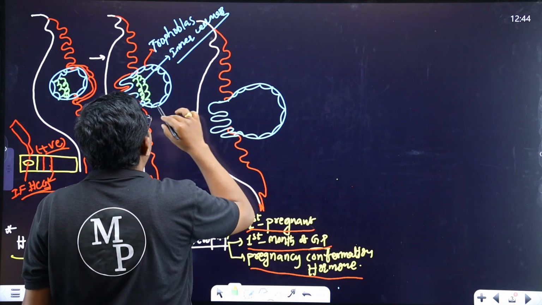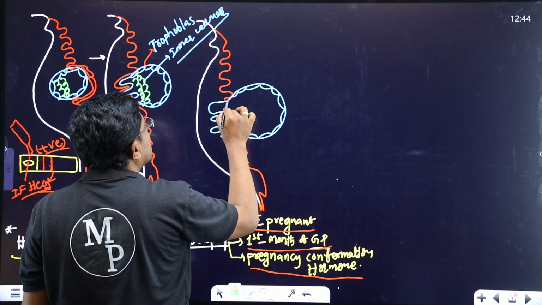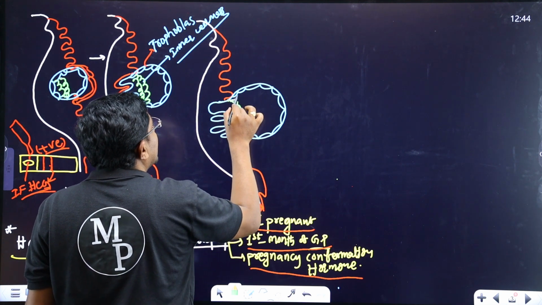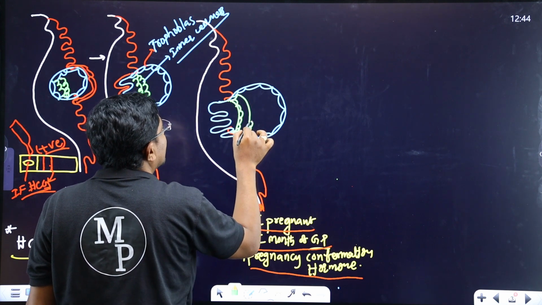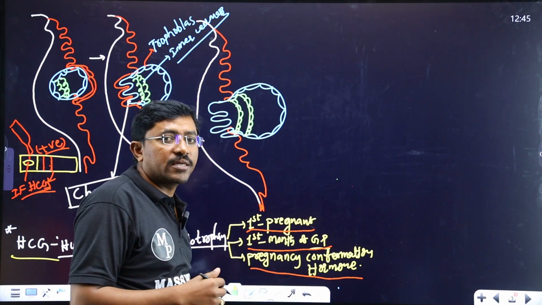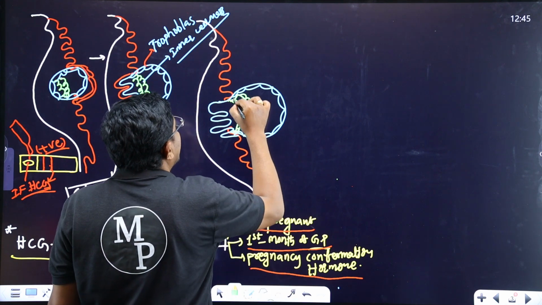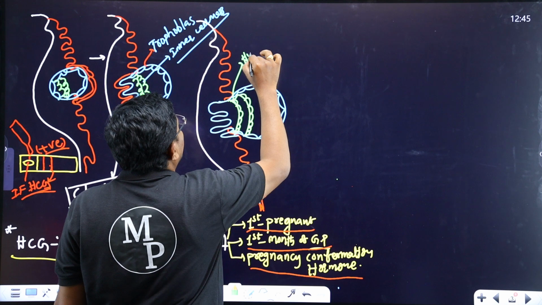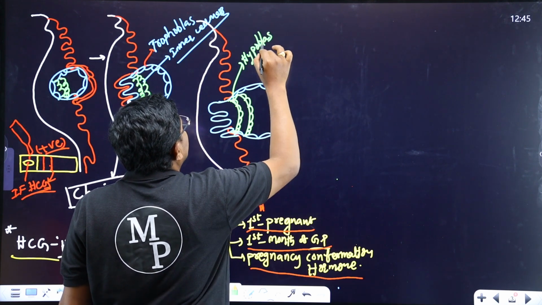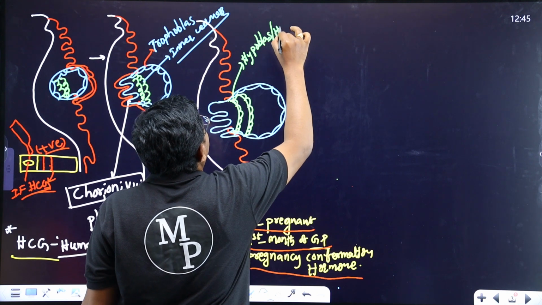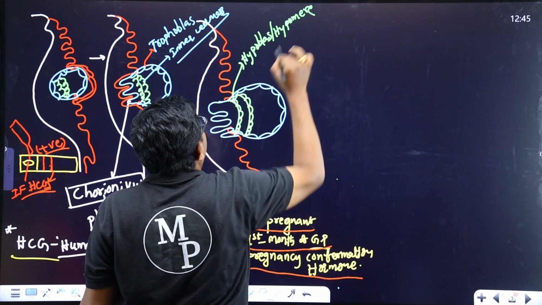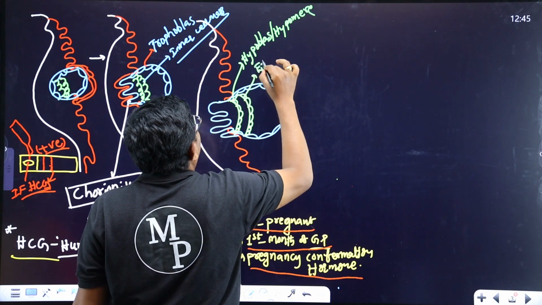Within the inner cell mass the delamination process takes place, and by this process two layers of cells are formed. One layer is the hypoblast, or hypomere, and the second one is the epimere.